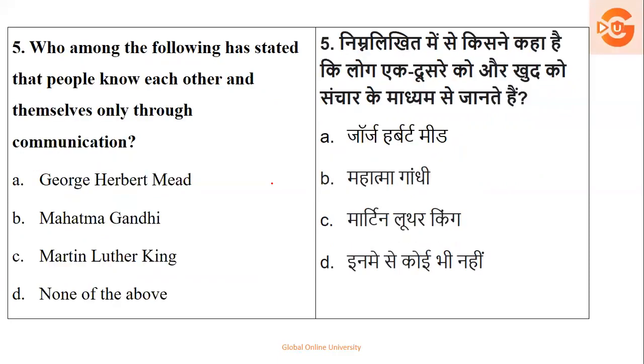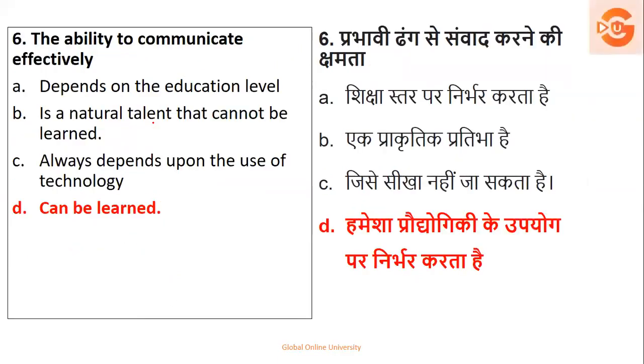Okay. Next, who among the following has stated that people know each other and themselves through communication? So this is a bit factual question. आपको इसका person याद रखना है. It's George Herbert Mead. So that is the right answer for this. The one who has stated that people know each other and themselves. यानी एक दूसरे और खुद को. It's inter and intra. कैसे पहचानते हैं? It's with the help of communication. और ये किसने बोला है? That is George Herbert Mead.